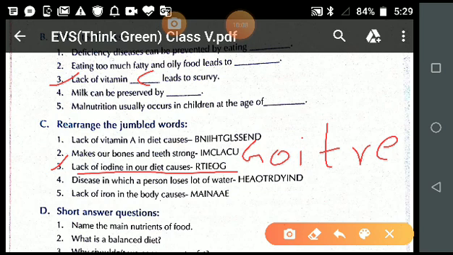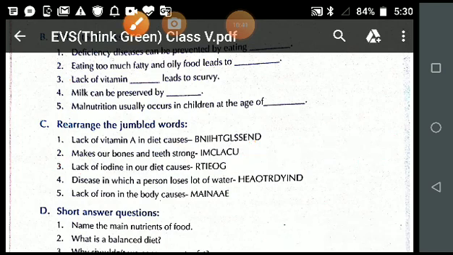So what happens in this disease, students? Swelling of the neck. A person who is suffering from goiter will have swelling in his or her neck, and the best way to prevent it is by taking iodized salt in our food. Is it clear? Now question number 4.